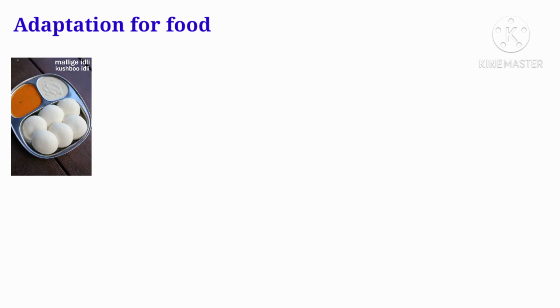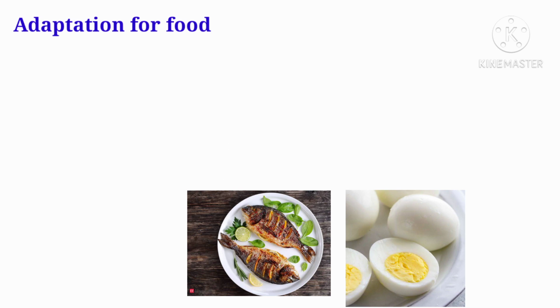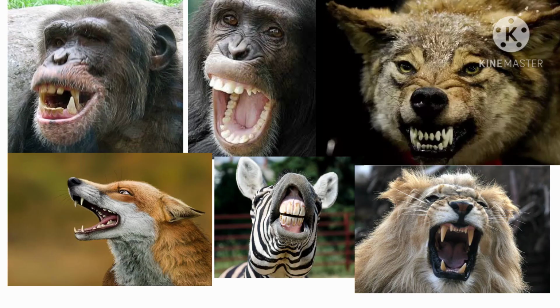Adaptation for food. So, students, we are humans. We eat different types of food, veg and non-veg: idli, dosa, rice, chapati, chicken, fish, egg, etc. These animals also eat food. It may be plant or animal. So, parts of their body are adapted to find food and eat it. The shape of their teeth depends on the food they eat. Let's study one by one.